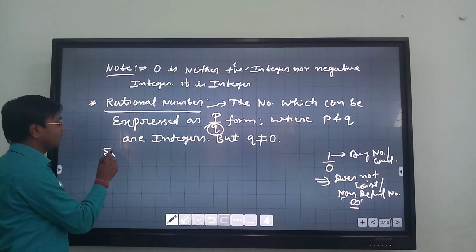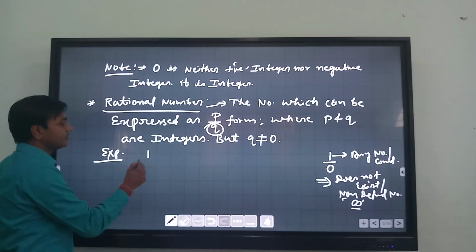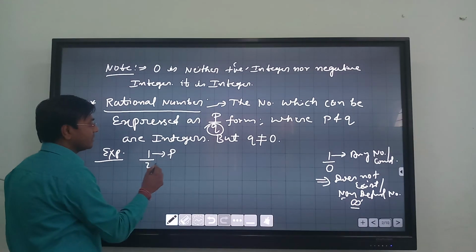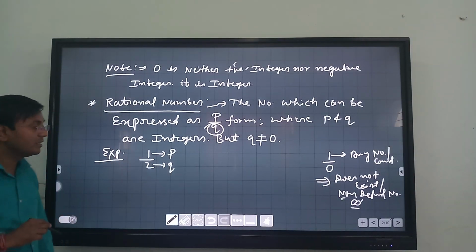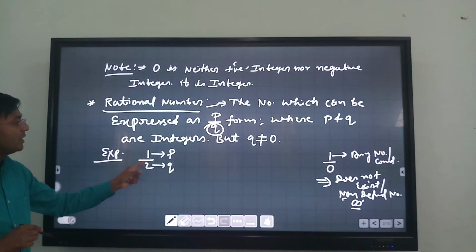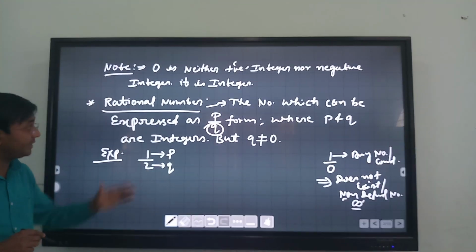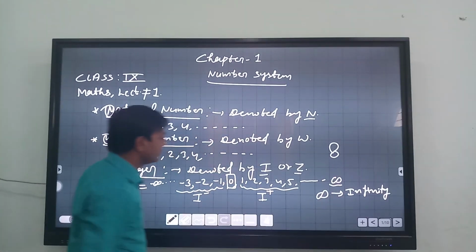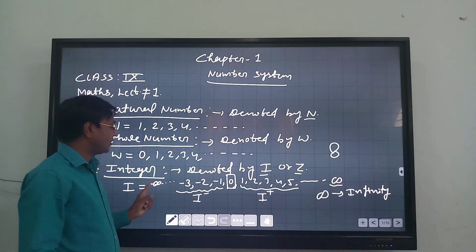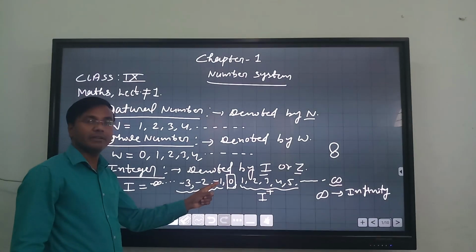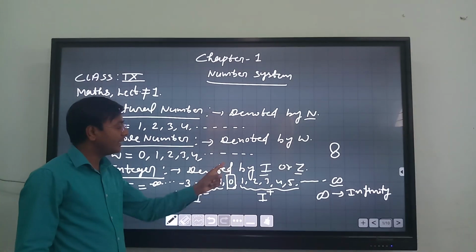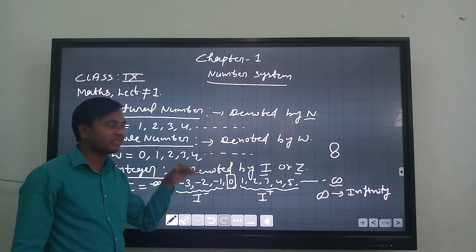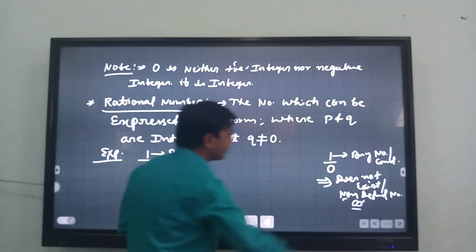Alright, so let me write some examples. 1 by 2 is a rational number. Why? Because this is in the form of p by q, right? Where p is 1, q is 2, and p and q are what? Integers. Integers, what? We have just seen. Okay, look again. A set of integers I have written here: all the negative natural numbers, and 1, 2, 3, 4 natural numbers with positive symbol, and including 0. All are what? The set of integers. Right?